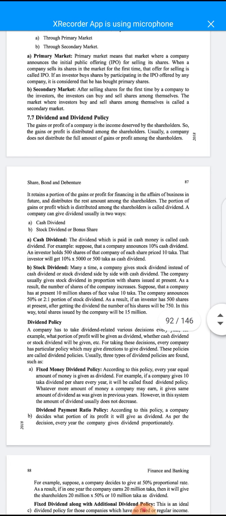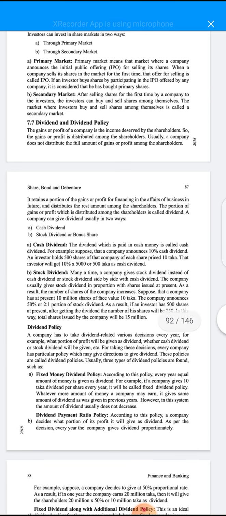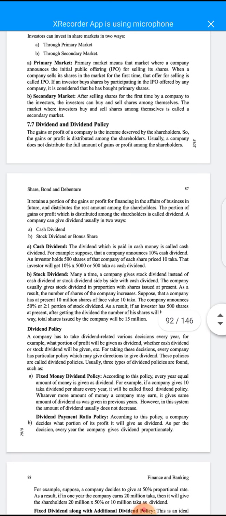What kinds of shares can be sold in the secondary market? When a company issues shares for the first time, as fresh shares, and the shareholders, I mean the persons who purchased the IPO market shares, want to sell or buy any shares in the share market, then they sell or buy the shares in the share market. It is called the secondary market.